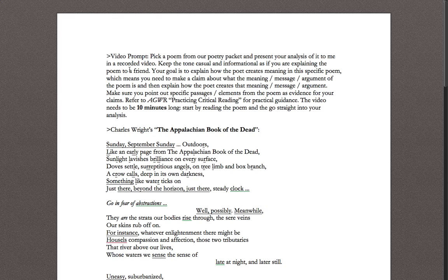But then I'll explain the way I structured the video and how there are alternatives to how you structure and go about presenting your analysis, just so you see some options. This is a poem by a poet, Charles Wright. He was actually the first creative writing professor at UCI 50 years ago, one of my favorite poets. This is his poem called The Appalachian Book of the Dead.